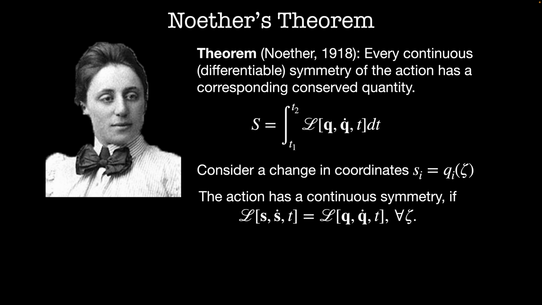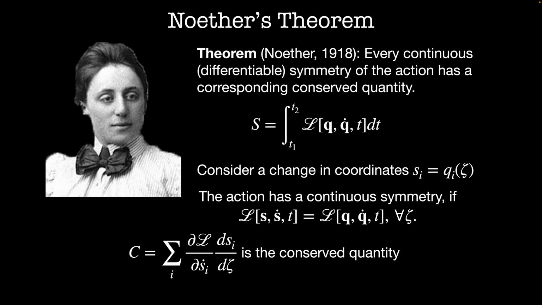We say that the action has a continuous symmetry if the Lagrangian in the new coordinates s, s dot, and t is equal to the Lagrangian in the original coordinates q, q dot, and t for all values of the parameter zeta. Noether's theorem states that C, equal to the sum over i of dL by dsi dot times dsi by d zeta, is the corresponding conserved quantity. And we're going to derive this next.